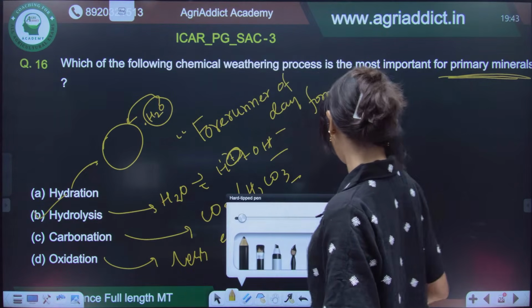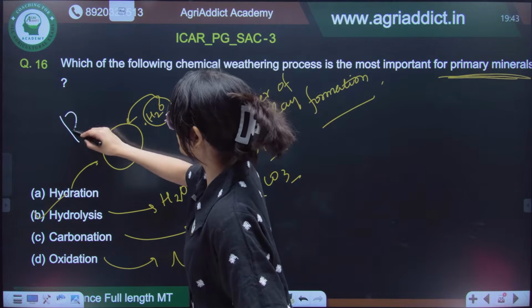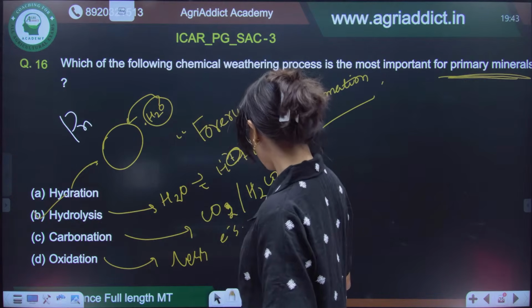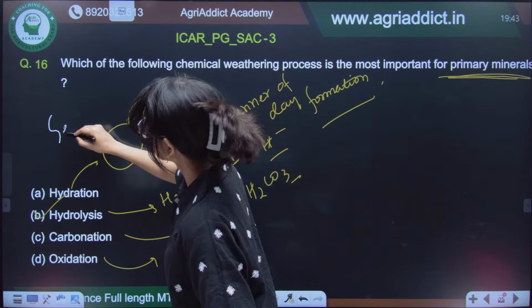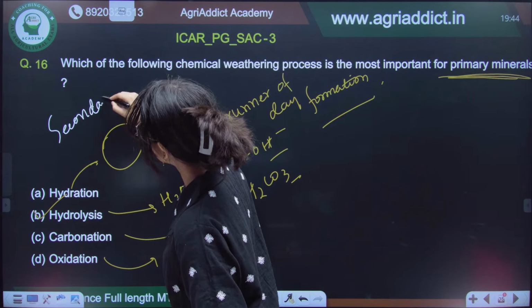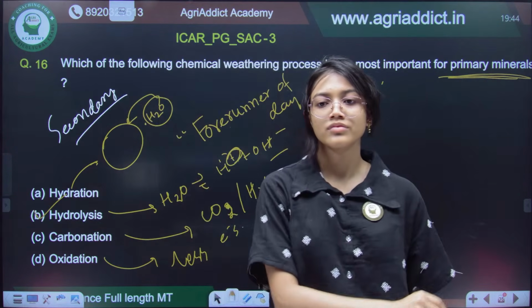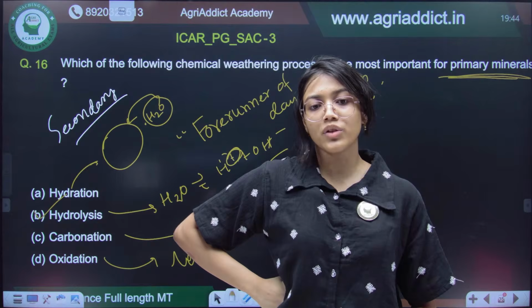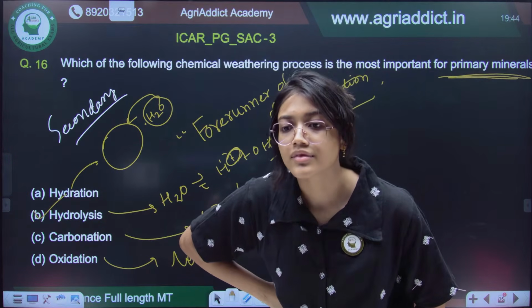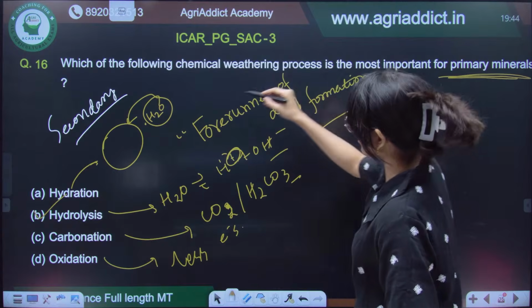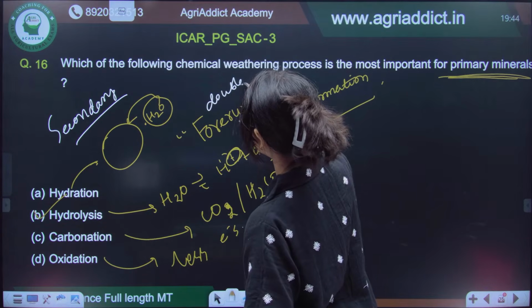But can anybody tell me what is the most important process of chemical weathering for primary minerals? So, when the term is primary minerals, when the term is secondary minerals, what will be the most important process? So, if the minerals are secondary, what will be the most important process? Yeah, double decomposition, you can also call it double decomposition.